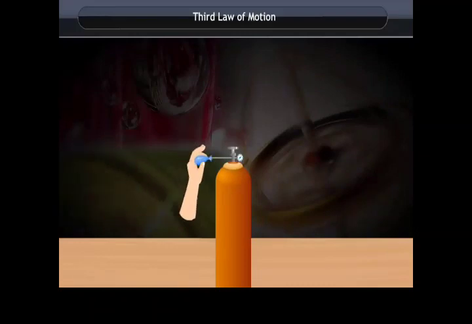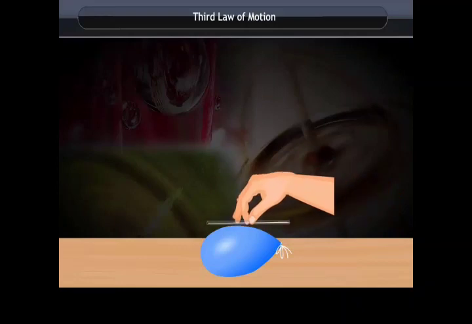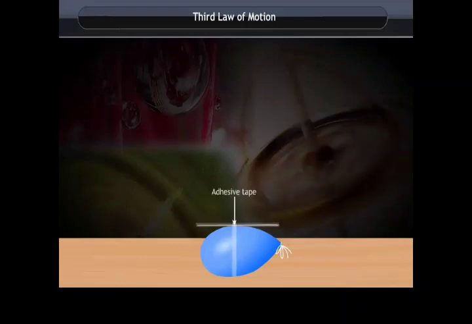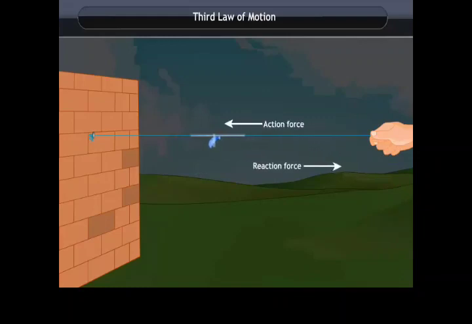Take a big rubber balloon and inflate it fully. Tie its neck using a thread. Also, using adhesive tape, fix a straw on the surface of this balloon. Pass a thread through the straw and hold one end of the thread in your hand or fix it on the wall. Now remove the thread tied on the neck of the balloon. Let the air escape from the mouth of the balloon. Observe the direction in which the straw moves. Air exerts a force, that is action, to move the balloon, that is reaction. The air exerts an equal and opposite reaction force on the balloon.